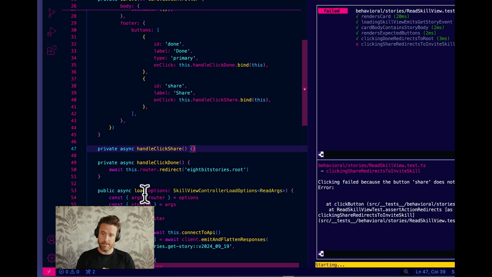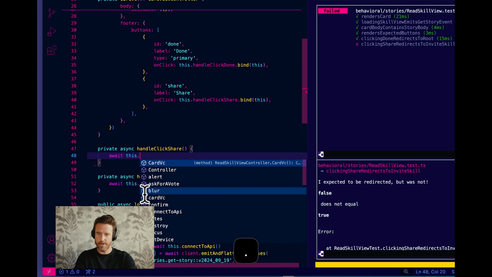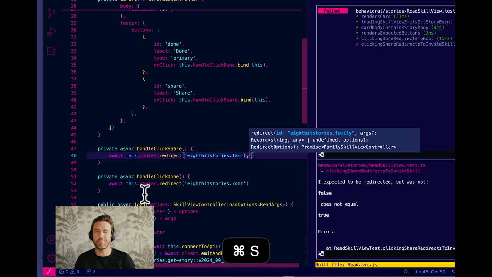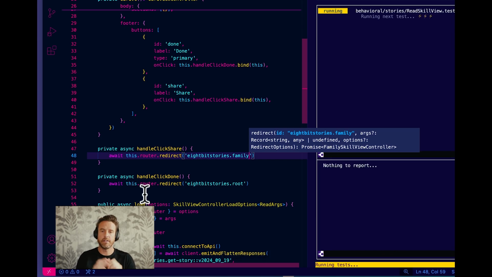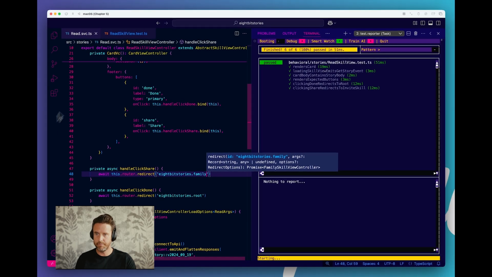We have a router locally. So look, I expected to be redirected, was not. All right, fine. This.router.redirect 8-bit stories.family. Whatever. Just need the test to pass, because we're going to have to build the destination. So how do we do that?